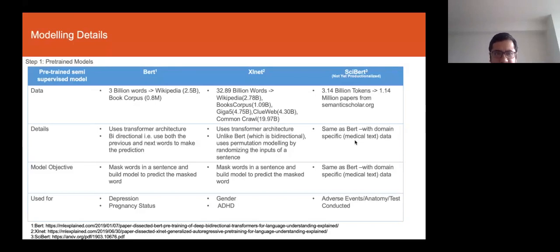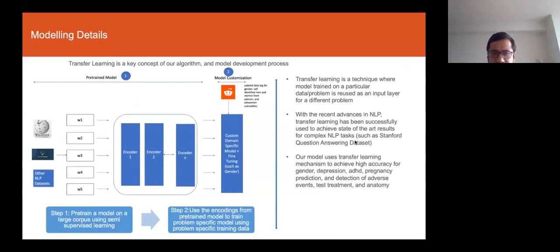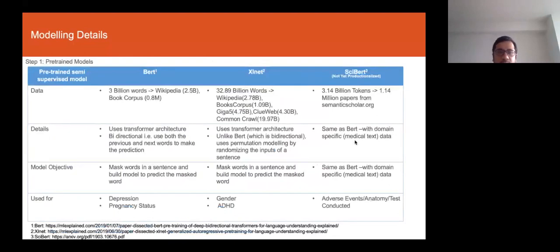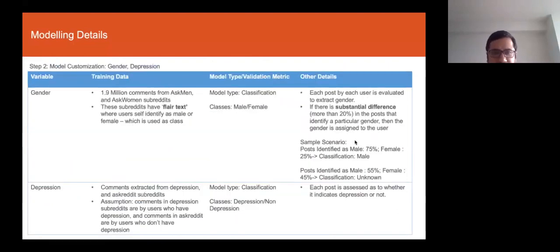Again, this maps to the first step, where we are starting with a pre-trained model, and we start with the next step, which is the model customization. For model customization, we have to map it to the specific domain that we are trying to map it to. Suppose we want to look at the data to extract gender or depression.